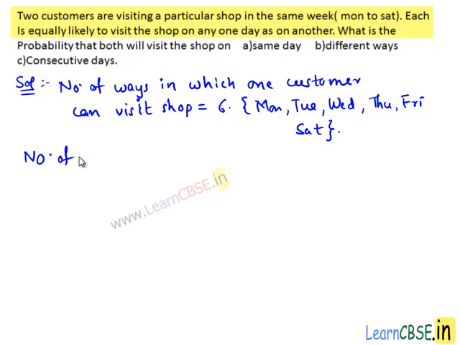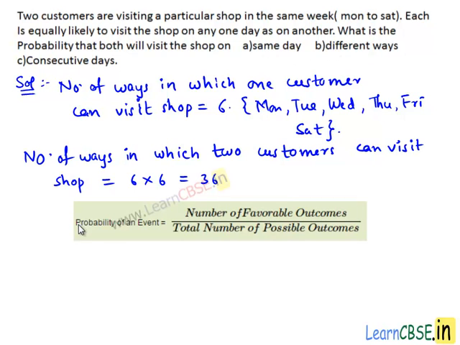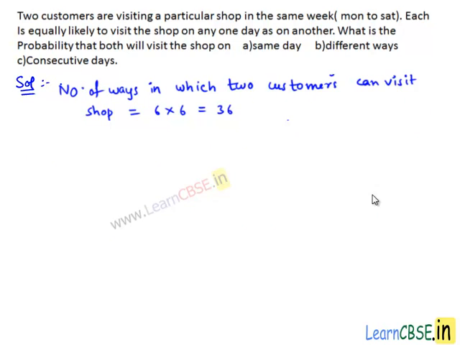Number of ways in which two customers can visit the shop equals 6 times 6, that equals 36 ways. We need to find the probability that both will visit the shop on same day, different days and consecutive days. We know that probability of an event is the ratio of number of favorable outcomes of the event to the total number of possible outcomes.